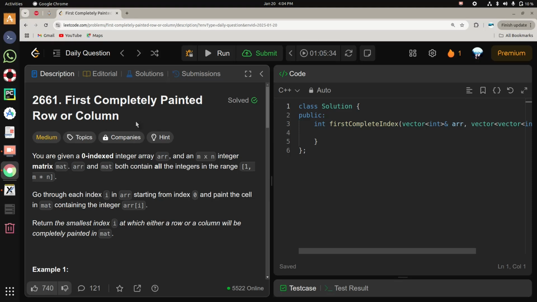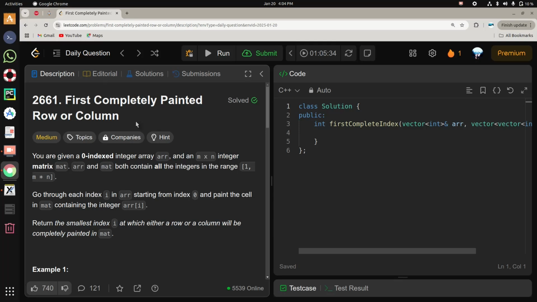Today we will be solving First Completely Painted Row or Column. In this problem we are given a matrix and an array. The matrix is of m cross n, and the array contains elements from 1 to m cross n, and the matrix also contains the elements from 1 to m cross n.